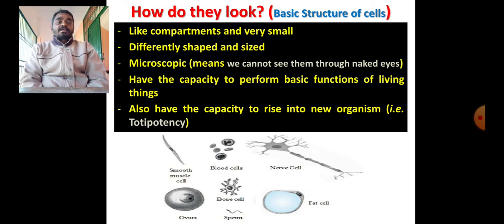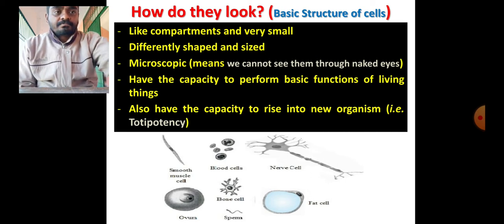Apart from that, cells have some special characteristics. A single cell, especially in plants, can give rise to a whole plant itself. This capacity of the cell, or this phenomenon, is known as totipotency. I repeat the word, totipotency. Totipotency is the capacity of a single cell to give rise to a new organism.